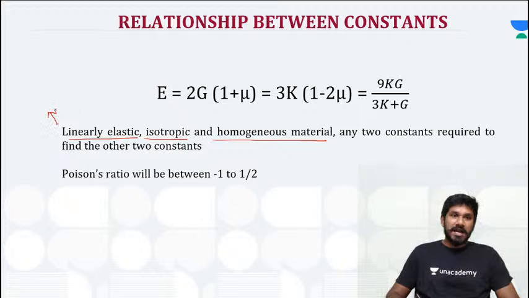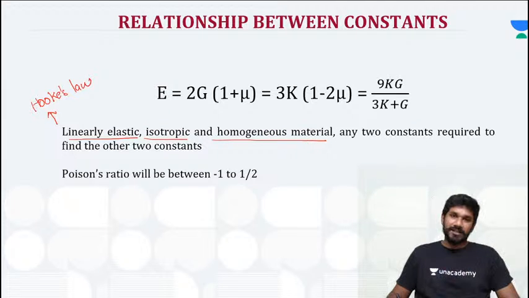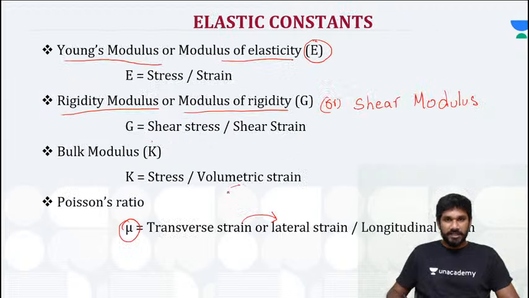Linearly elastic, isotropic, which also speaks about Hooke's law, right? So linearly elastic, isotropic, homogeneous material, and any 2 constants are required to find the other 2. Yes, that's true, right? Because for isotropic materials, there are 4 elastic constants, as we have discussed here.